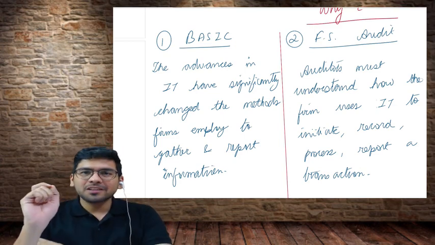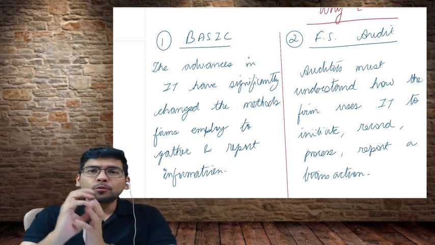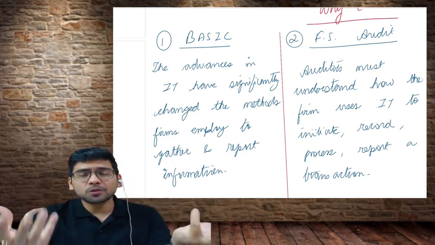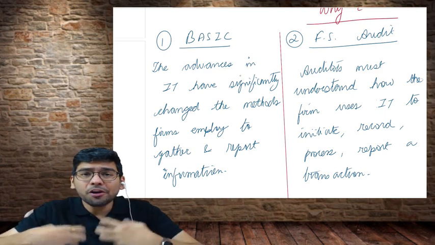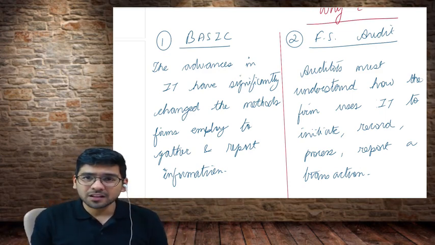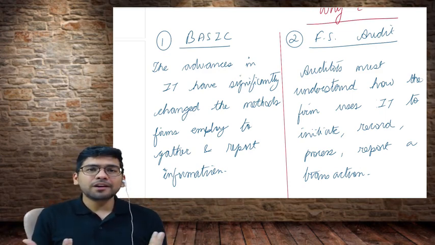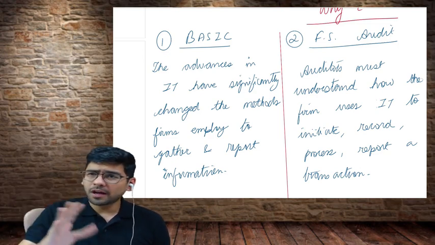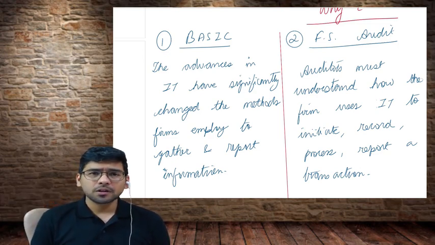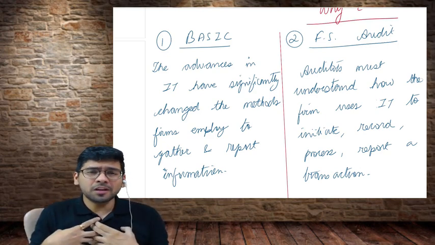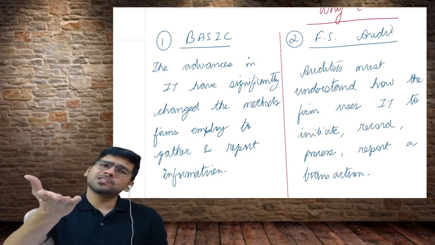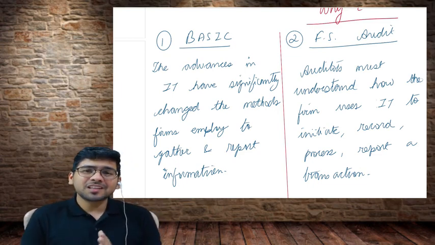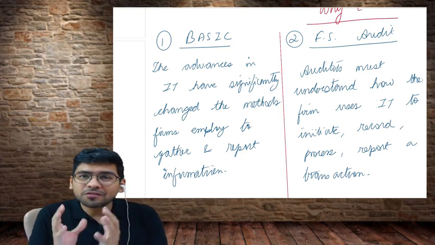So what is happening these days when we audit? Most of our clients are using technology. Most of the business houses are using technology, and if we don't update ourselves, guys, perhaps our client will never be satisfied with us. Perhaps if I go and tell my client that I don't understand this software of yours, we are going to lose credibility, right? He's going to say, what CA are you, you don't know all this. So the basic reason is that you need to update yourself with the latest technologies.